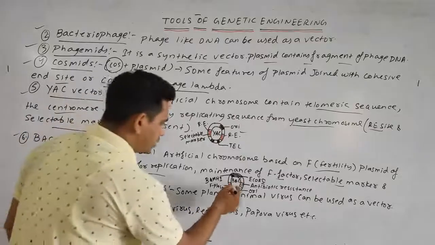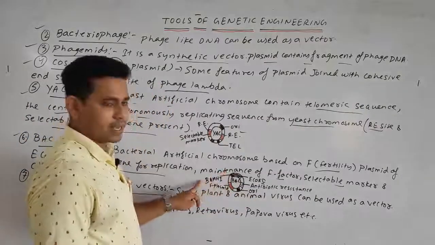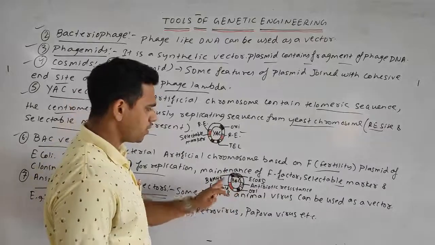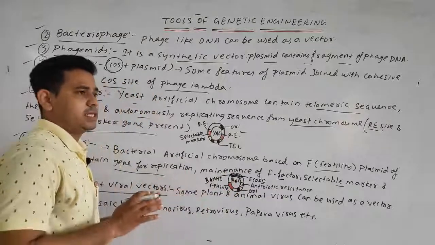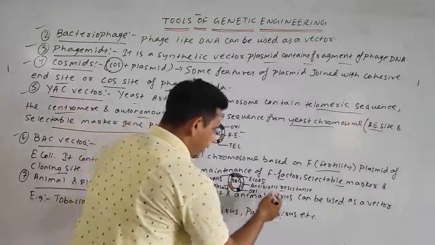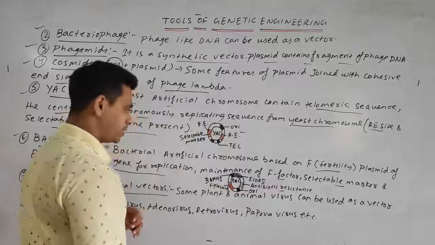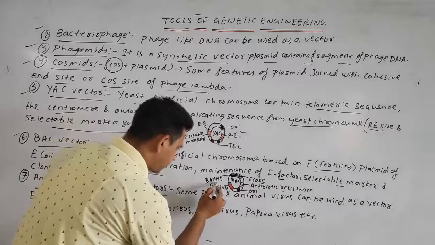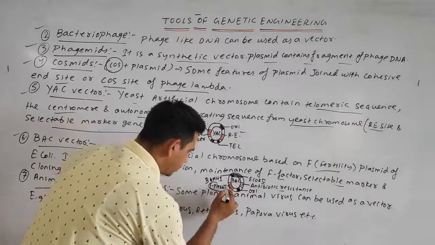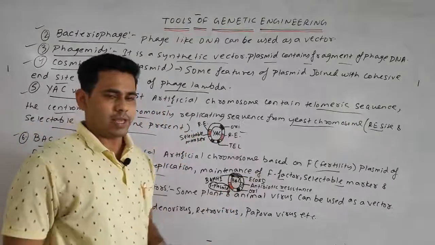So you can see here in the structure, the EcoRV, or the BamHI. So various restriction endonuclease sites are present, antibiotic resistance is also present, the ORI site is also present, but besides that the F plasmid is also present, which is helpful for the maintenance of the F factor.